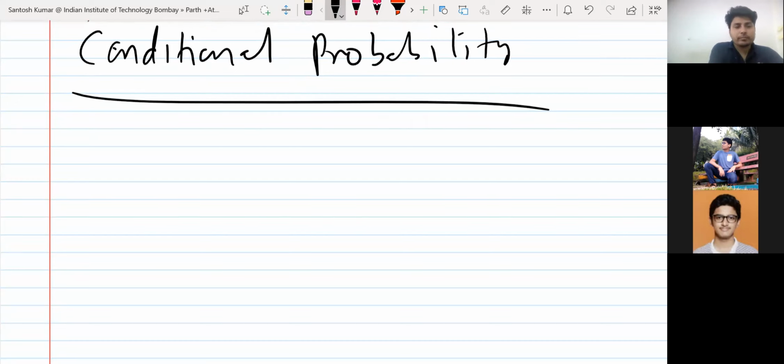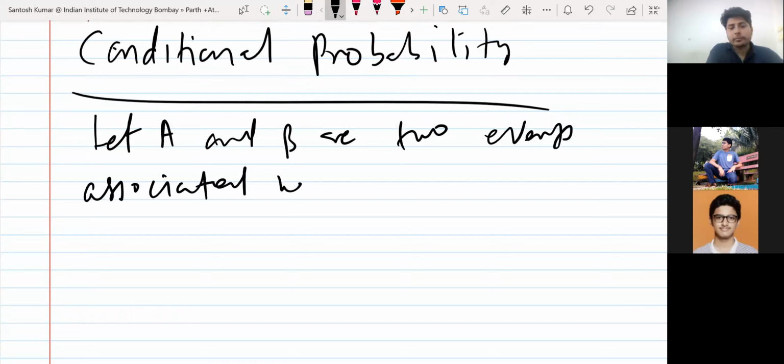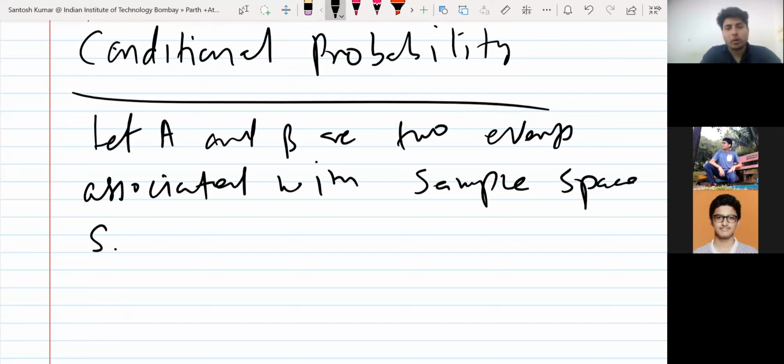So like let A and B are two events associated with sample space S, or with a common random experiment, you can say. ठीक है.